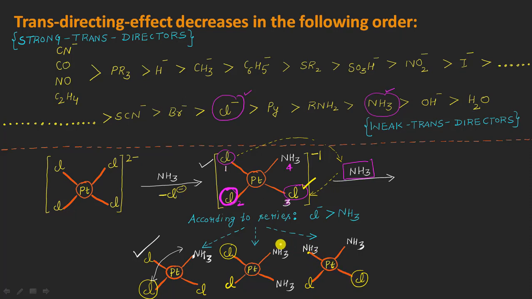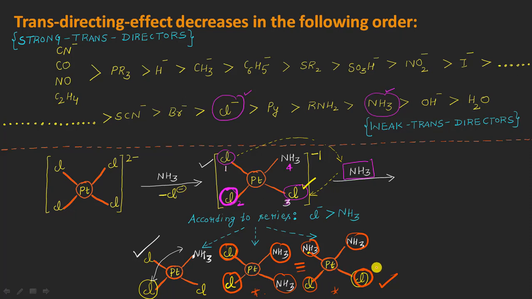And you will see that this ammonia as well as this ammonia are on one side, and the chloroamine, this as well as this, are present on the same side. And if you now compare this molecule with this one, you will see that even in this case, the chloride ions are present on the same side, and the ammonia are present on the same side here, right? So what does this mean?